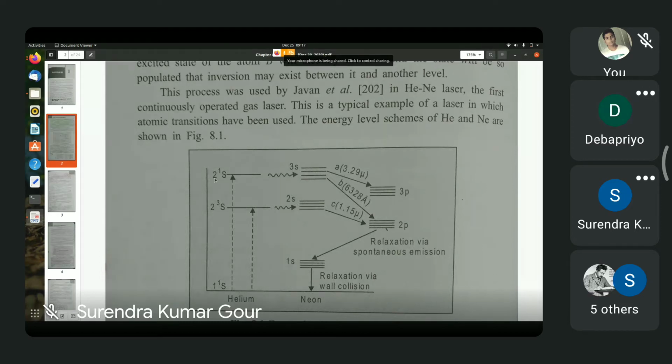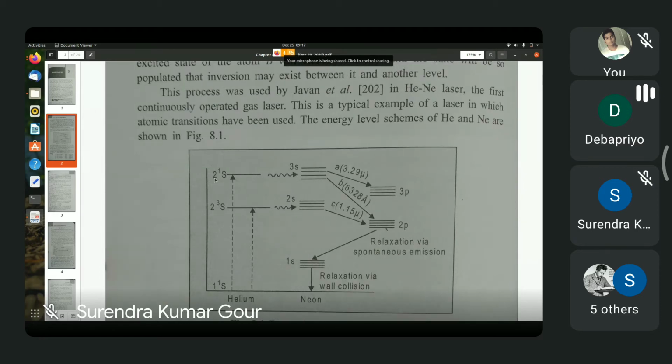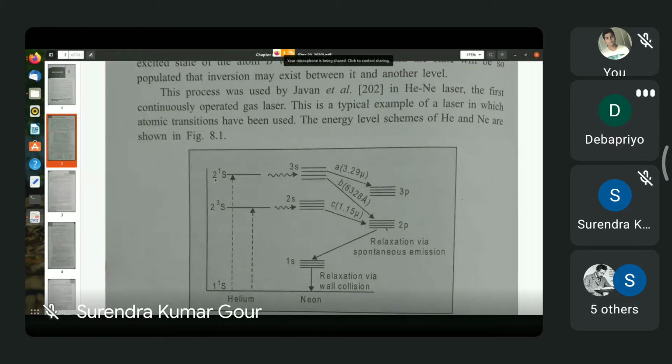Anyway, doesn't matter. The one with angular momentum 0 carries a superscript 1 because it is just the old notation that a level is denoted as 2J plus 1, capital L, then J. So when J is 0, 2J plus 1 is 1. So 1 followed by capital S represents the state when the total angular momentum of the system is 0.